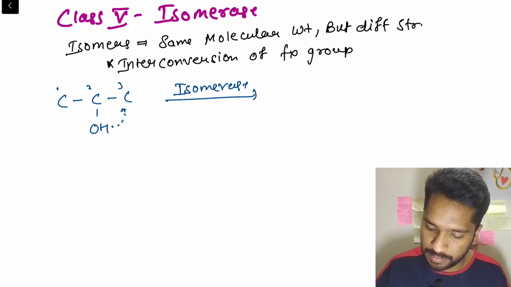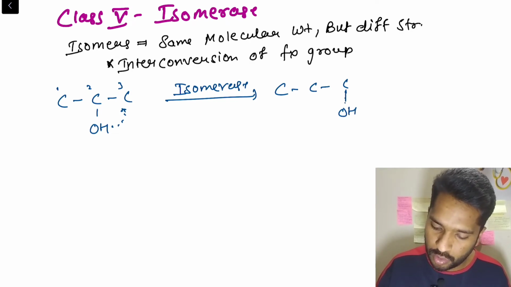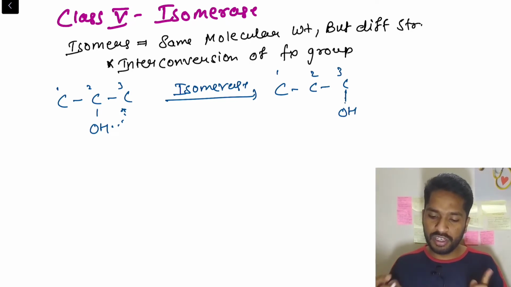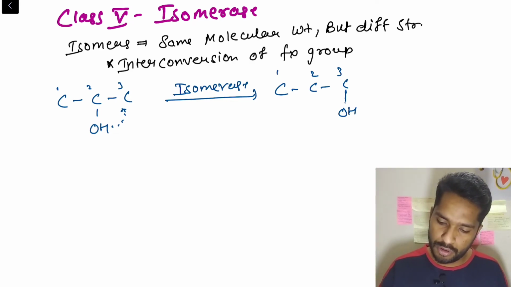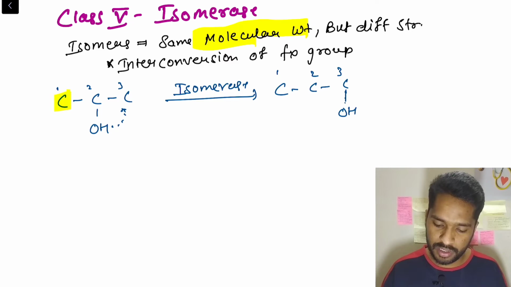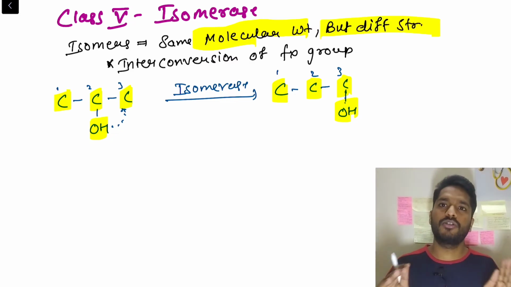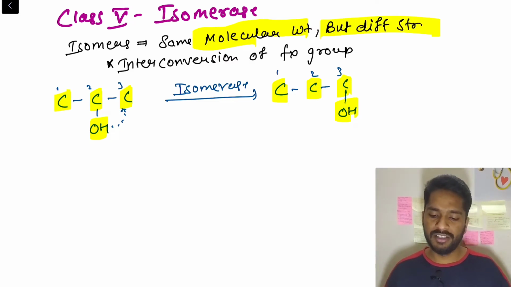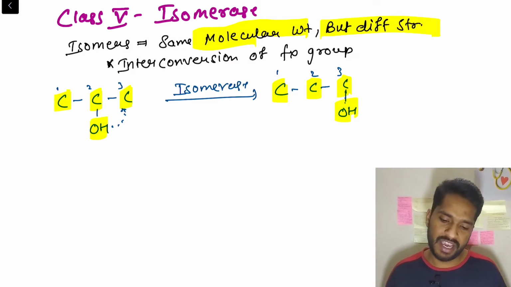I'm giving just an example, right? So it will change the functional group to the third carbon. The molecular weight remains the same, because it has 3 carbon and 1 hydroxy group, and the same is with this one, 3 carbon and 1 hydroxy group, but the structure is different. This is called isomerism, and it takes place with the help of the enzyme isomerase.